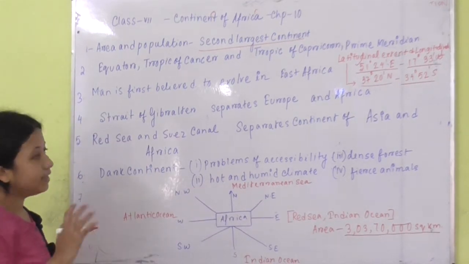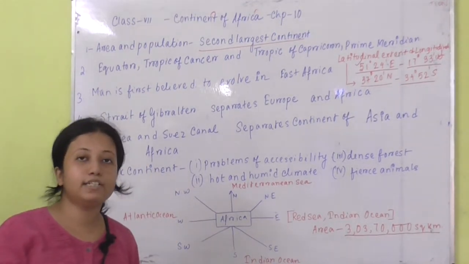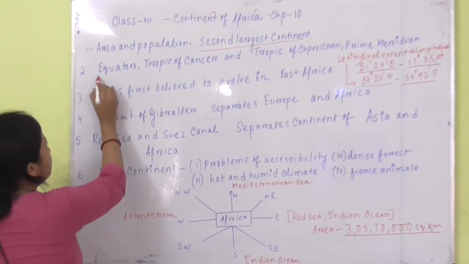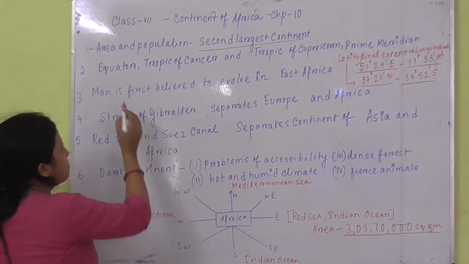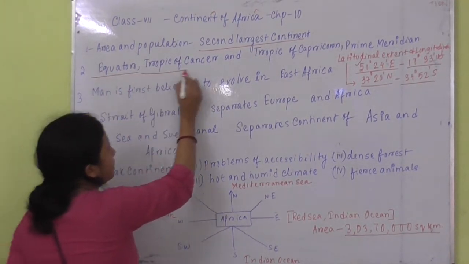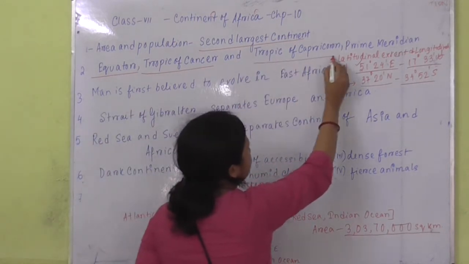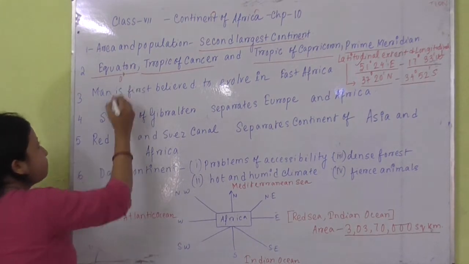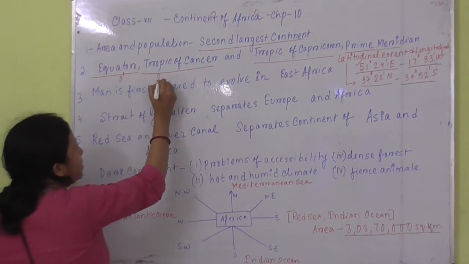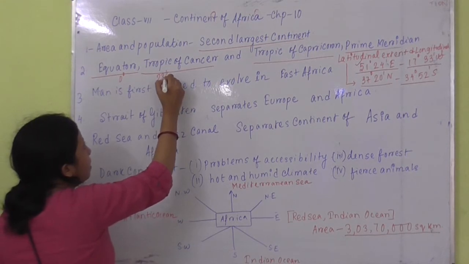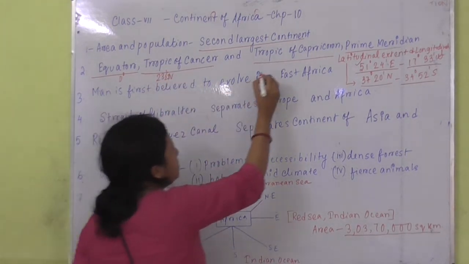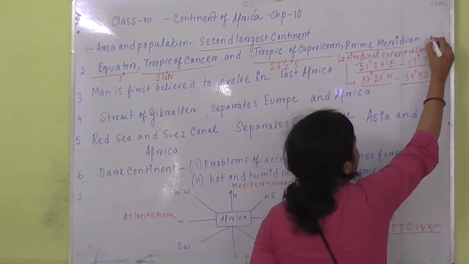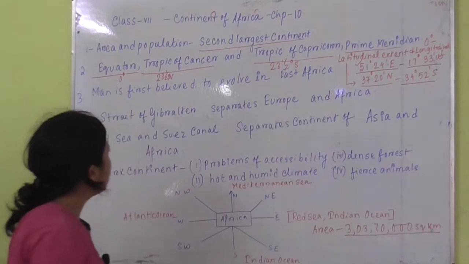Now we know about latitudes and meridians. In Africa we have 4 important lines passing through it: the equator, the Tropic of Cancer, the Tropic of Capricorn and the prime meridian. The value of the equator is 0 degrees. This is 23.5 degrees north, this is 23.5 degrees south, and this is the prime meridian, running north and south.